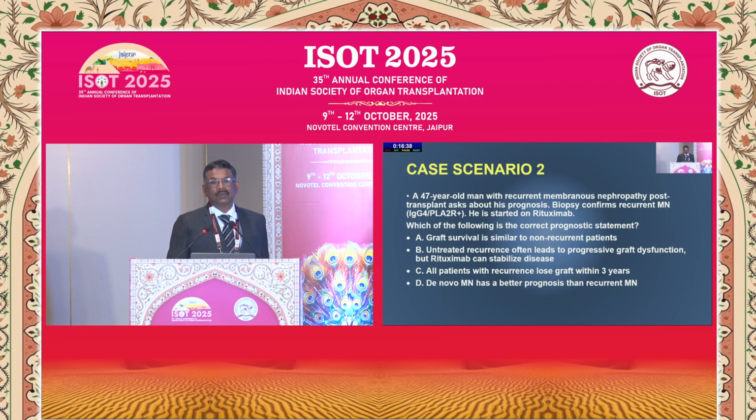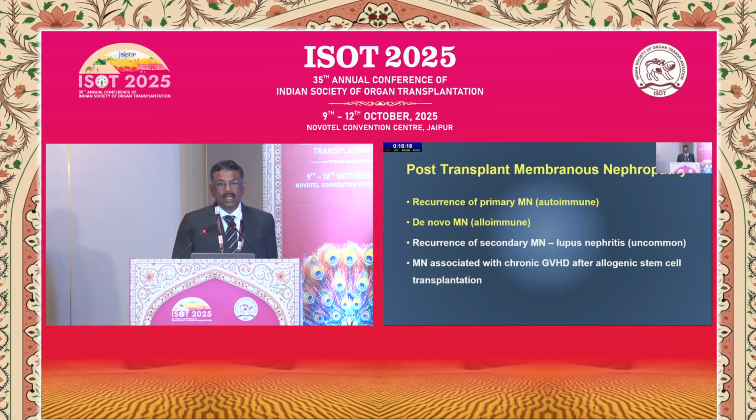The graft survival is similar to a non-recurrent patient. Untreated recurrence often leads to progressive graft dysfunction, but rituximab can stabilize the disease. All patients with recurrence lose graft within 3 years, or de novo has a better prognosis than recurrent membranous. So let us see what the answers come in my presentation.